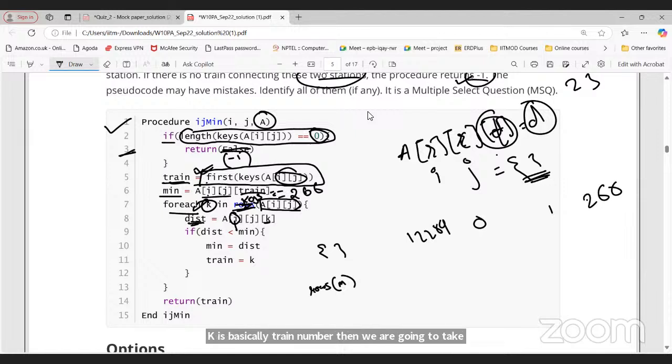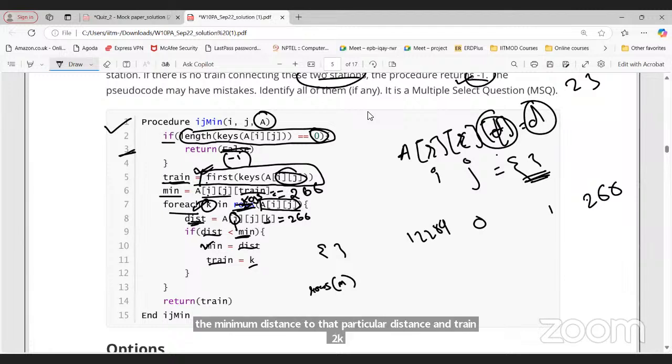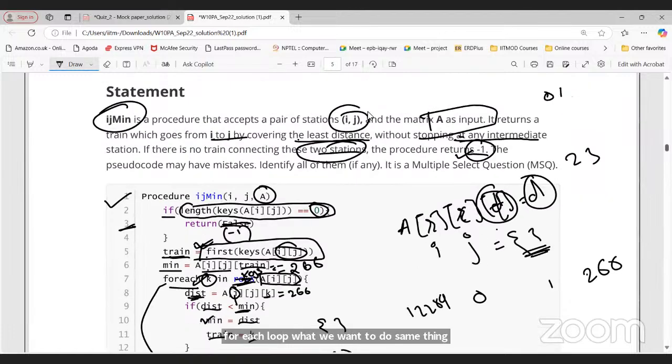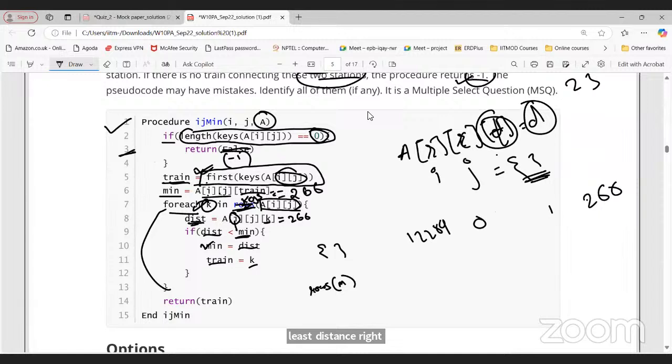So let's say for the same thing, 0 and 1, I, J, distance 266. And then we are comparing whether the distance is less than the minimum distance or not. And then we are updating the minimum distance to that particular distance and train to K. In this way, we are repeating this for each loop. And what we want to do is find out the least distance, right? And we should return -1. So we have corrected line number 3. We have corrected line number 7.